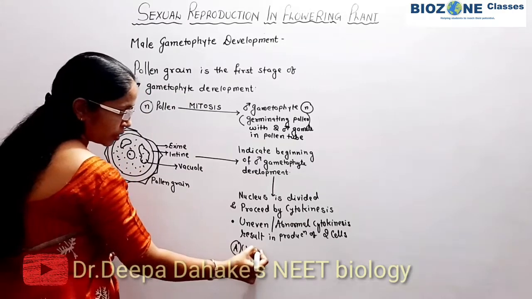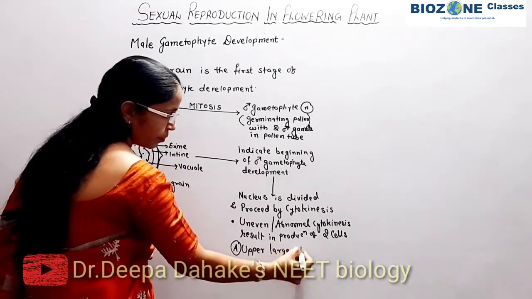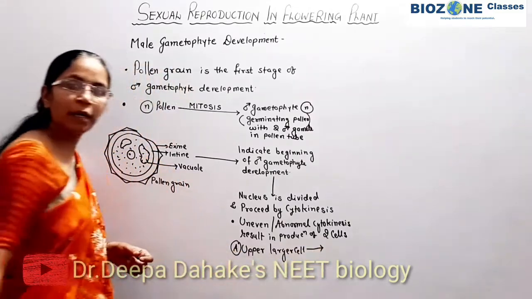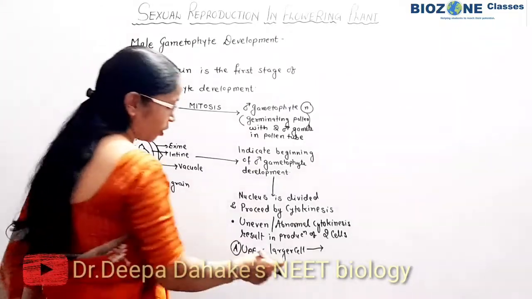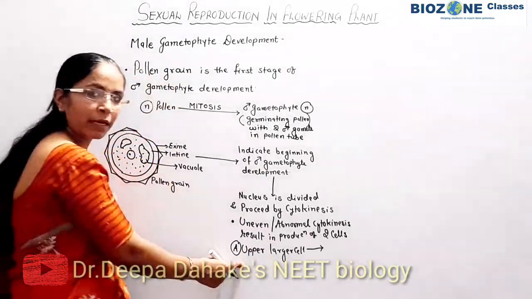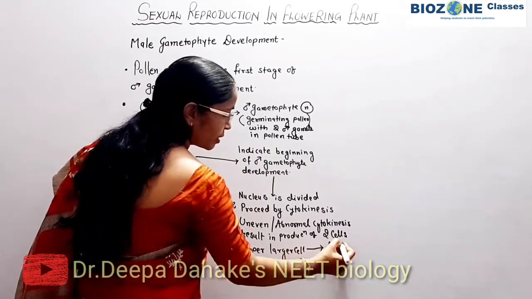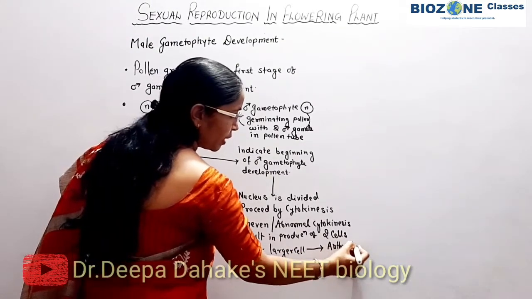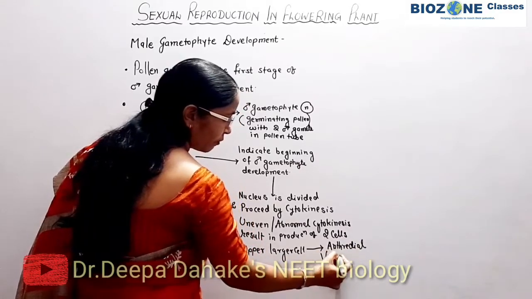The upper larger cell is there. This upper larger cell is called the antheridial cell, or in NCERT the term provided is vegetative cell.